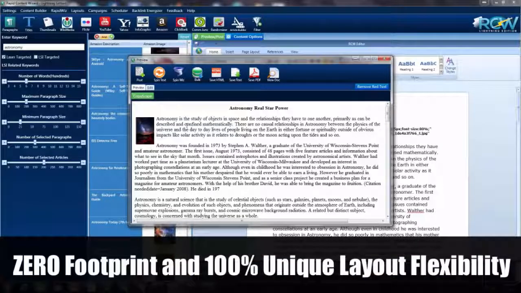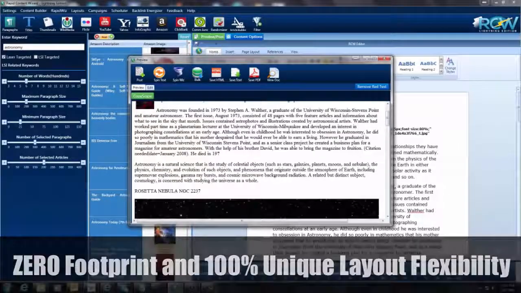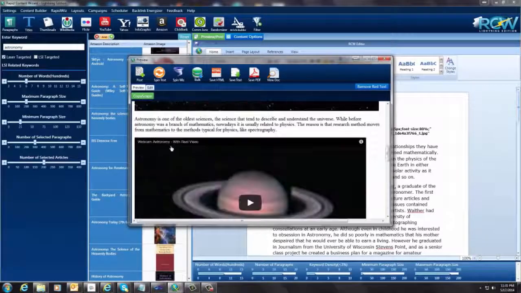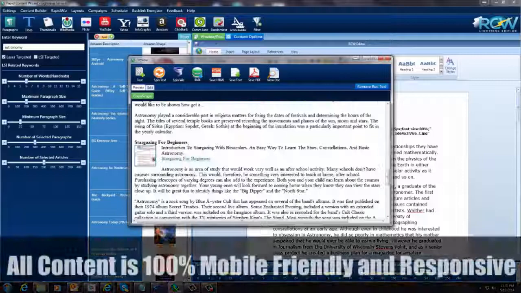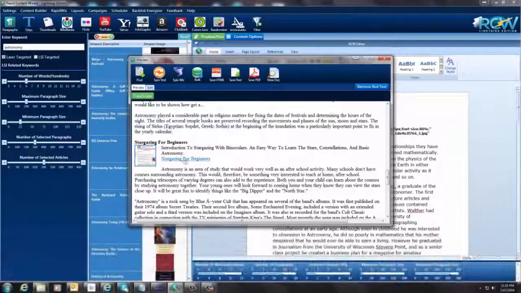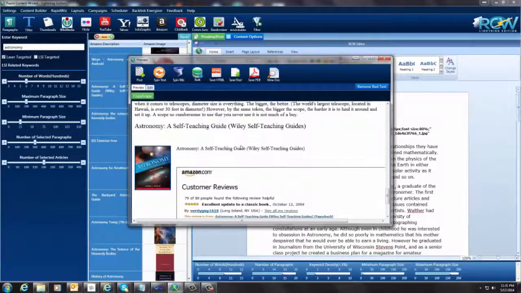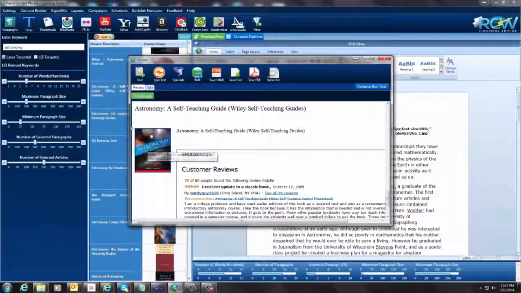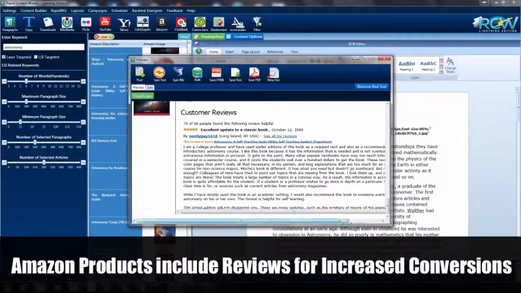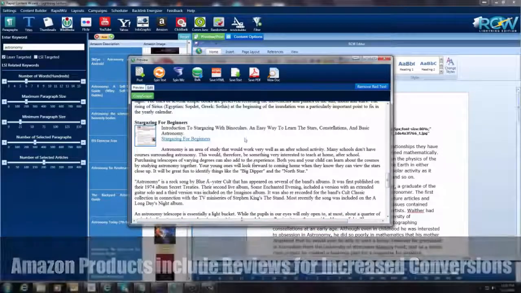And this is your article, and this is it here. So you can see we've got our thumbnail, and then here we've got our image, here we've got our video. Here we have our ClickBank offer that goes back to our ClickBank site using our affiliate ID. And then down here we have the astronomy book from Amazon, and we have an Amazon offer in here. There you go. You're good to go with that.